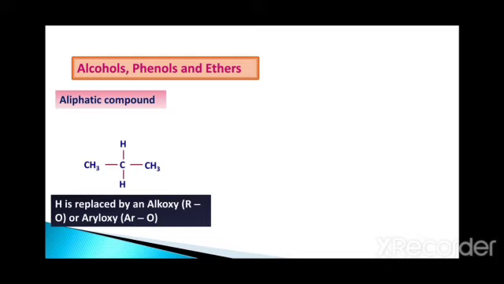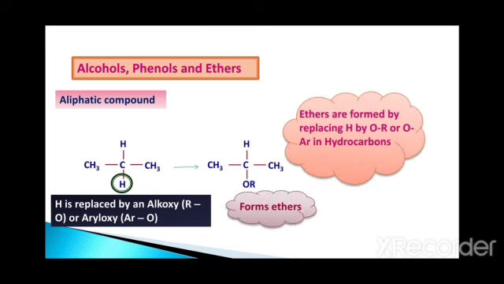And the hydroxyl group which is attached to benzene is nothing but phenol. In that phenol, when I replace the hydrogen with another aryl group, that is C6H5, then it is called an aryloxy group. So when hydrogen is replaced by an alkoxy group or aryloxy group, we get the ethers.